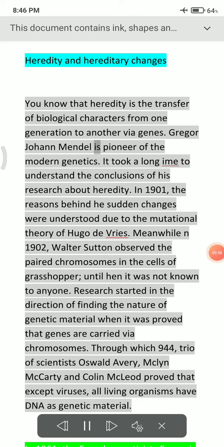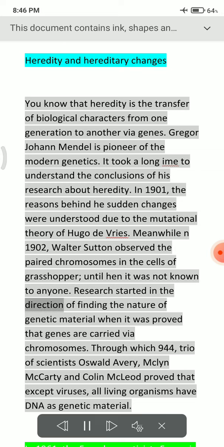Gregor Johann Mendel is the pioneer of modern genetics. It took a long time to understand the conclusions of his research about heredity. In 1901, the reasons behind his sudden changes were understood due to the mutation theory of Hugo de Vries. Meanwhile, in 1902, Walter Sutton observed paired chromosomes in the cells of grasshopper. Until then, it was not known to anyone.